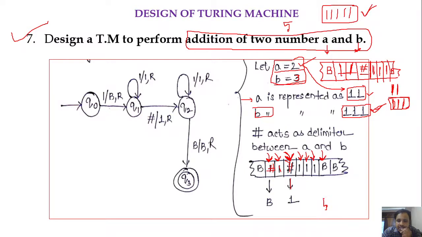So the logic here is that the first symbol we have to mark as hash or any other character. The hash will be marked as a 1 and the remaining symbols must be kept as they are, right? So if we count the number of ones in the input tape, it will give the sum of the two numbers. That's what we are doing here.